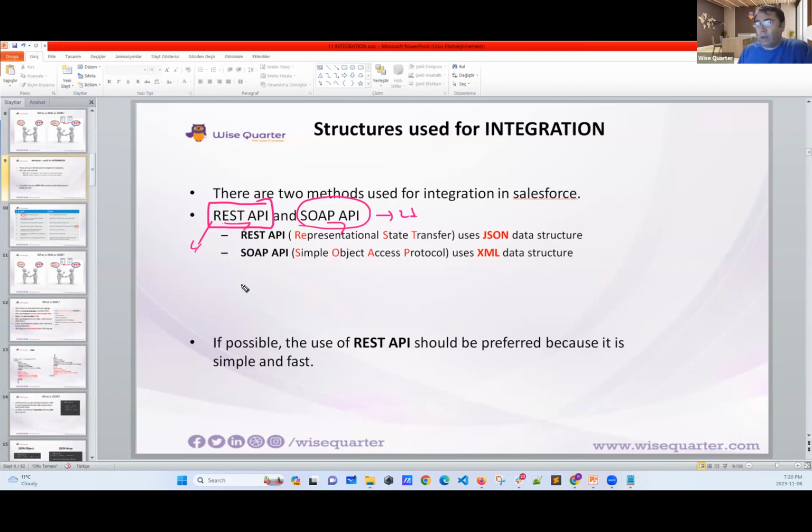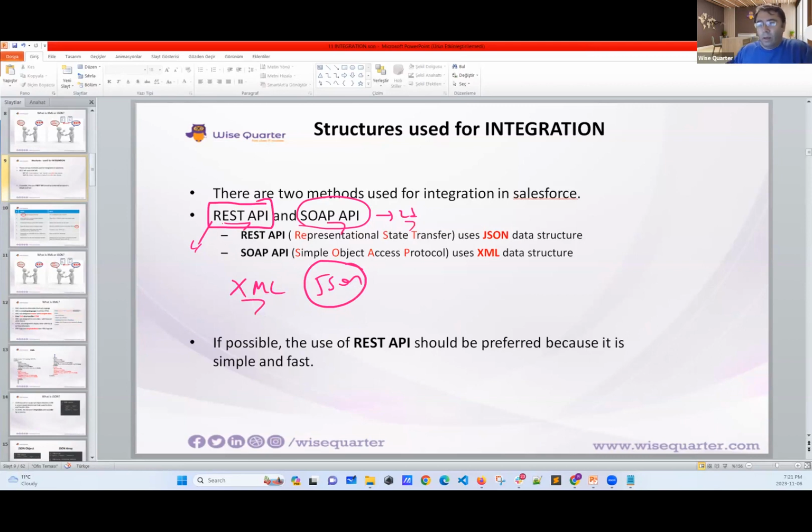And also, as I mentioned, we have 2 different languages, which is called XML and JSON. We will continue with JSON. Now, after this integration, you will say, okay, I learned REST API and JSON. Then, if you have time, if you work 2 days, you can learn XML and SOAP API because you have the basics, and then you can continue.